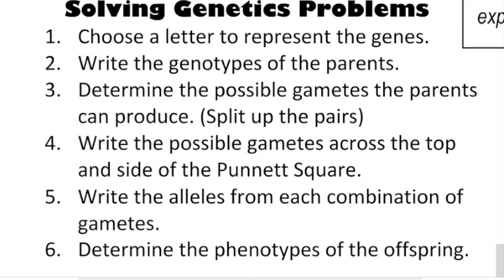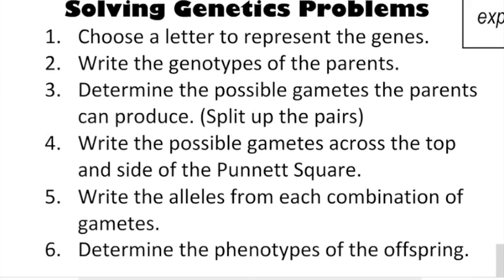After you've chosen a letter, then you're going to write the genotypes of the parents. And so you figure out what the mom and the dad are, whether they are homozygous, heterozygous, dominant, or recessive. And you write their genotypes, which means you write down the letters that describe their traits, the genes. The third thing you have to do is determine the possible gametes, and that means that you're going to split up the genotypes of the parents. So it's a pair of letters when you write it as a genotype, and you're going to split the genotype up into individual letters. And then you write those letters across the top and the side of the Punnett square, with the mom's gametes across the top and the dad's gametes across the side.